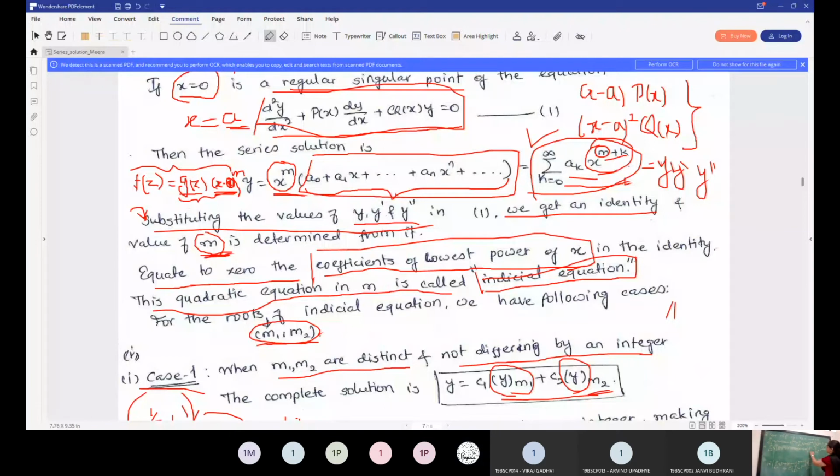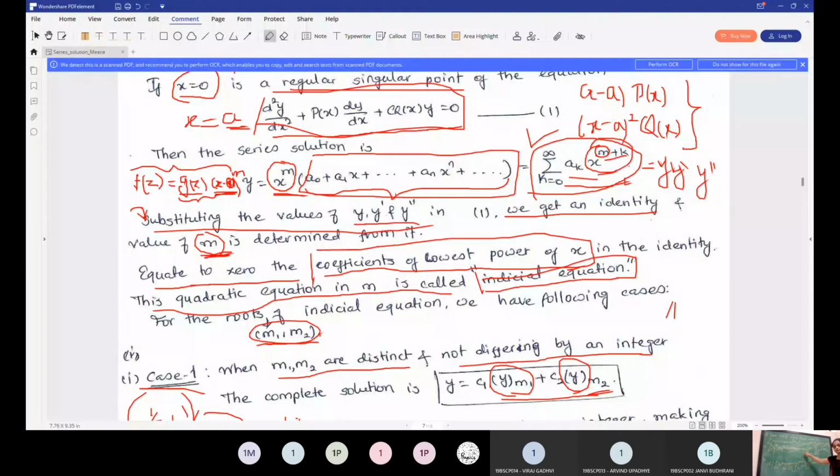So now what will be the lowest power if you see? How many powers do you have? One is k plus m and one is k plus m plus 2. So which one will be the lowest power? This one, k plus m, from 0 to infinity. That means if I substitute k equal to 0, this one will be the lowest power. So this is the term where the lowest power of x occurred, and in which we have to substitute k to be 0, then we'll get the one quadratic equation.